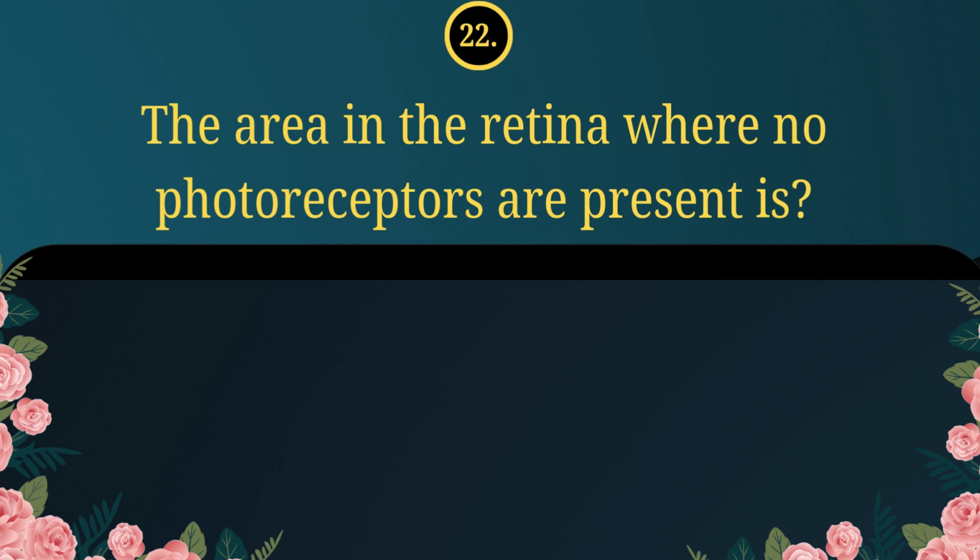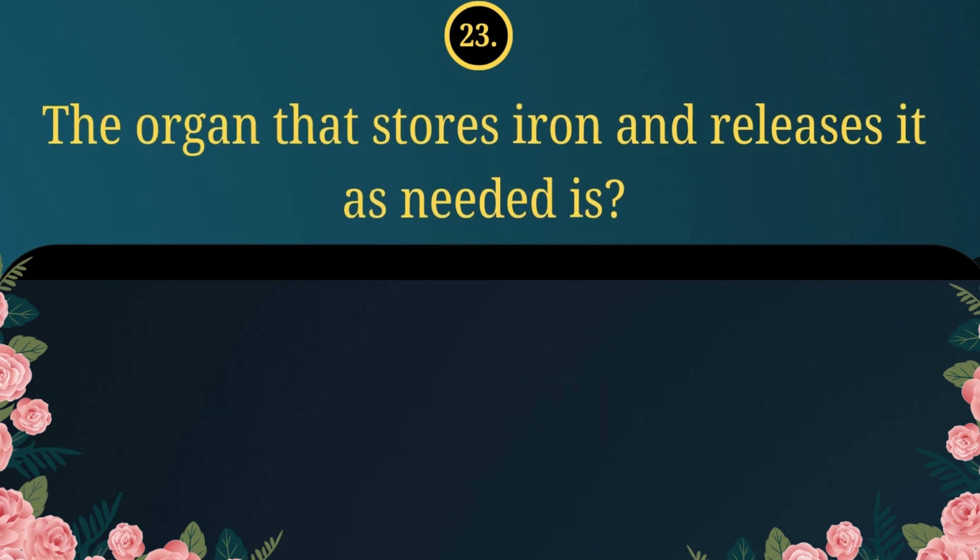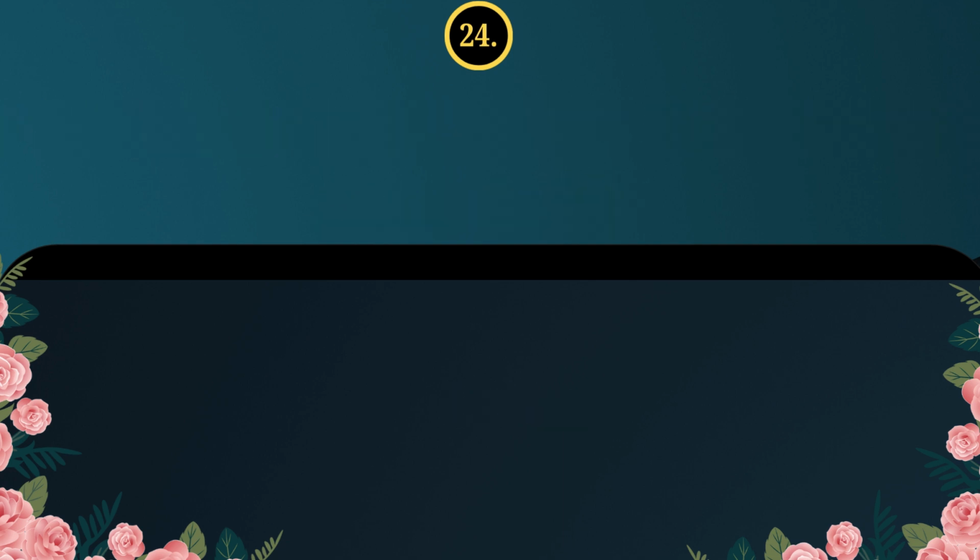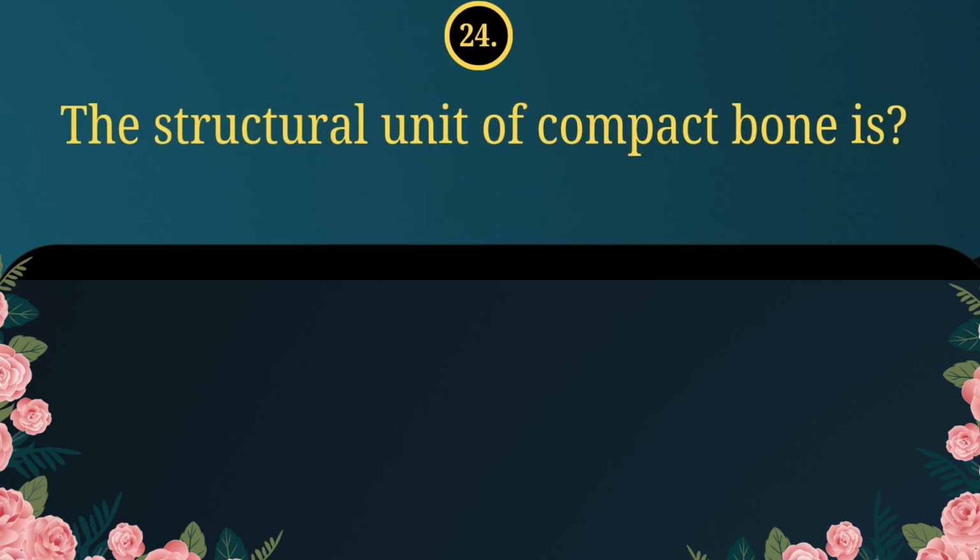22. The area in the retina where no photoreceptors are present is optic disc. 23. The organ that stores iron and releases it as needed is liver. 24. The structural unit of compact bone is osteon.